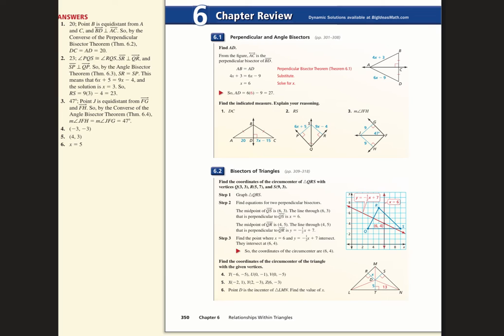So start with 6-1 and 6-2. Any questions on either of these? Did we have to do this? Did you have to do this?